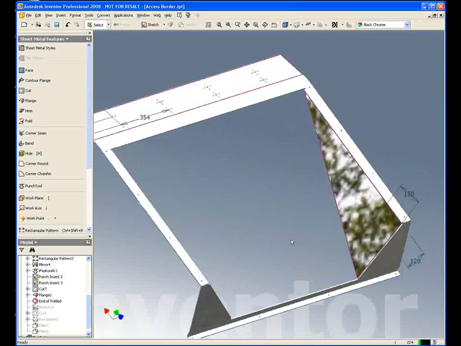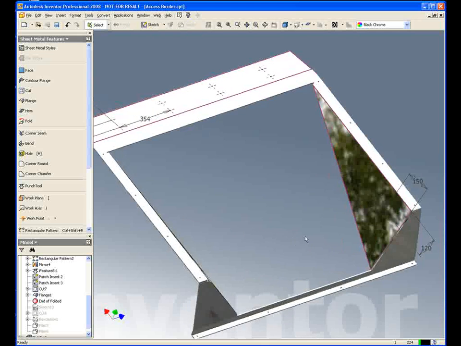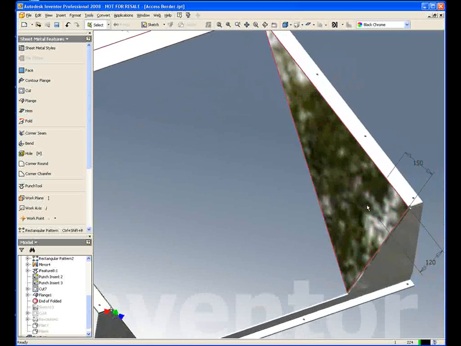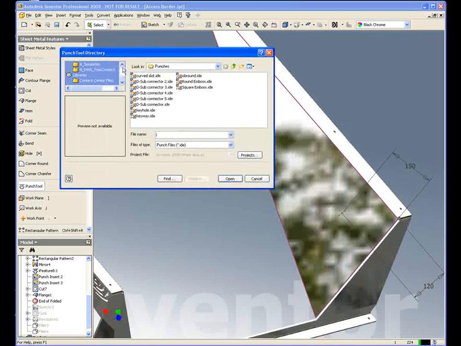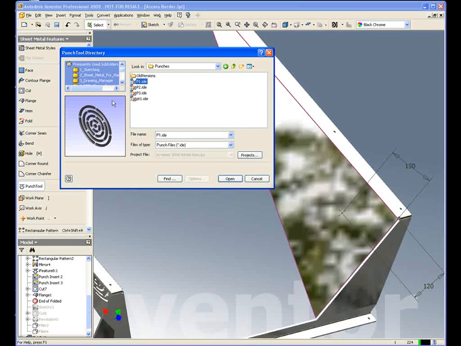Next thing I want to do is introduce you into the punch tool environment, and we've got a little work point that I've placed on here where I want my punch to actually be placed. To use the punch tools, we're just going to go to our punch tool command, and then we can navigate to the punch tool we want to place in there, or the punch we want in there. So I'm going to go for my sheet metal, select my punches, and we just select there, and we've got a preview of the punch that we've already created.